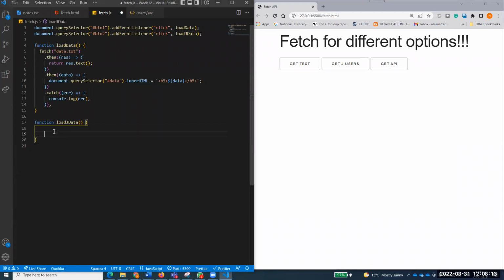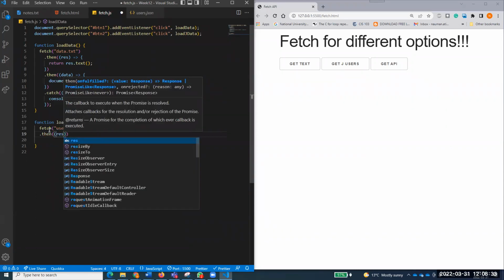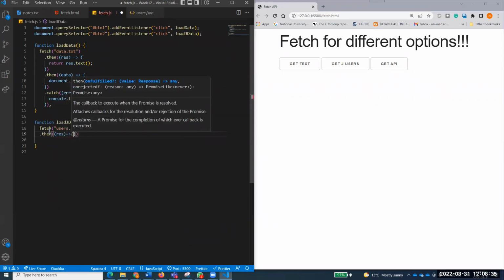So what I'll do, I'm getting the JSON data, JSON users or something like that. So what I'll do over here is fetch, and now what is the name of the file? Users.json. I want to fetch this one. Now, if I fetch it, it will return a promise, right? And the promise will receive a response.